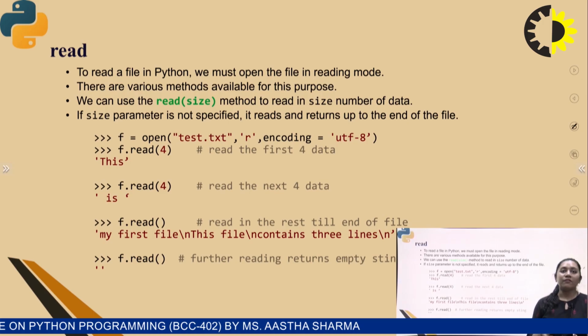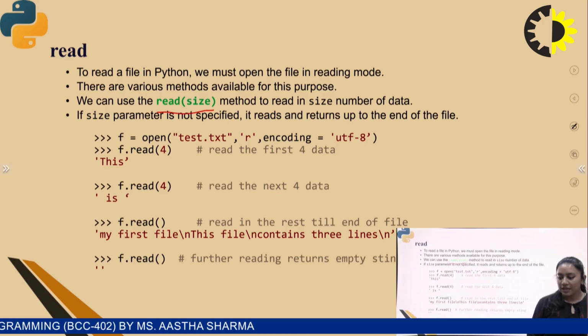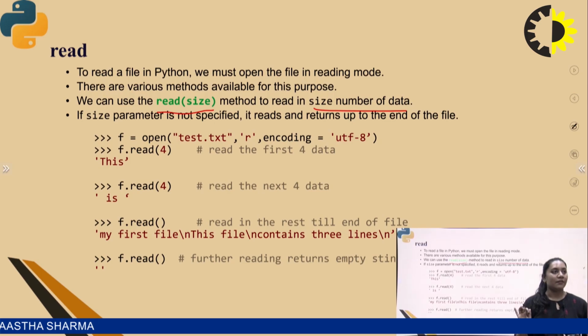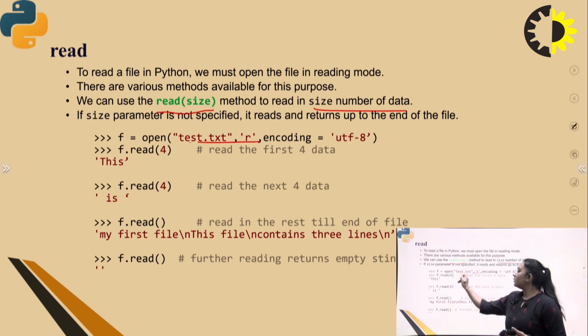In the read function, we just need to define the size of the method, right? The size can be in any terms of the data, right? If the size is not specified, then it reads and returns up to the end of the file, right? For example, if we need to open the file, all you need to do is pass the file name and the mode.